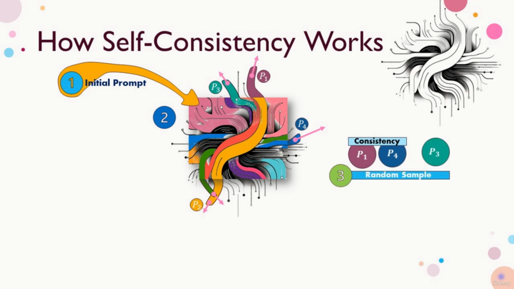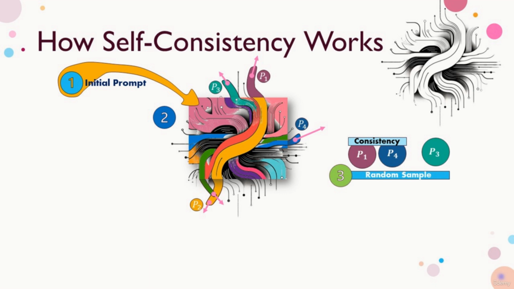From these generated paths, a subset is sampled. This sampling could be random or based on specific criteria, such as diversity or the perceived quality of the reasoning. To find the most consistent answer, the model or an external system will analyze these sampled reasoning paths and perform what is known as marginalization.